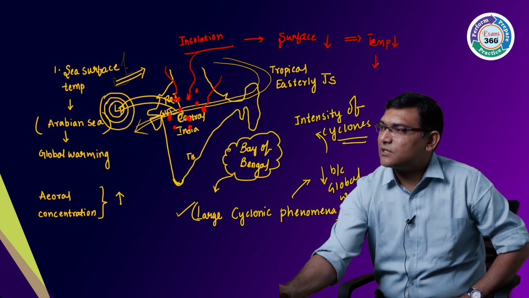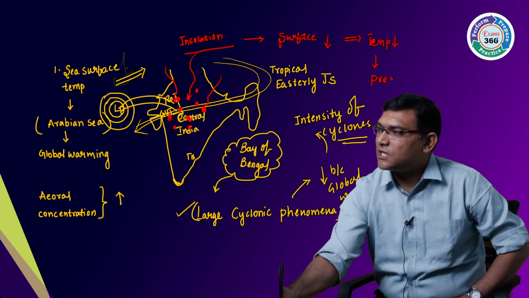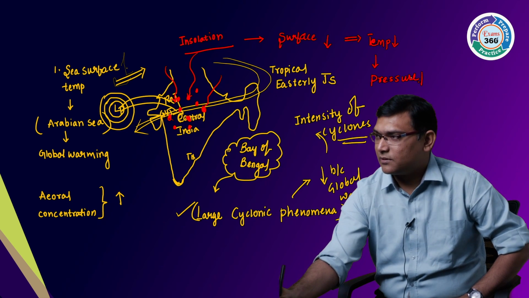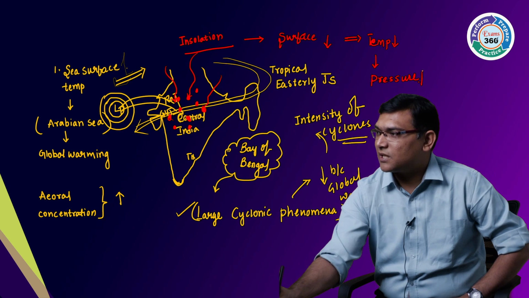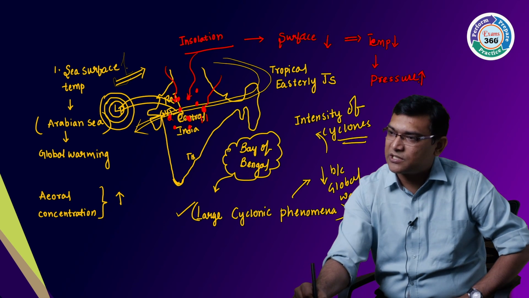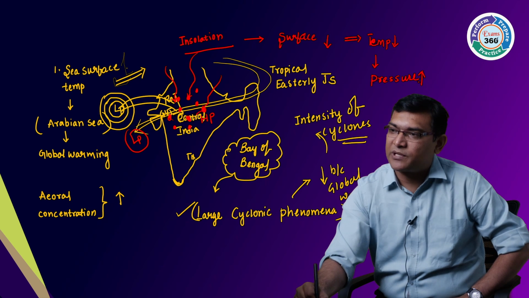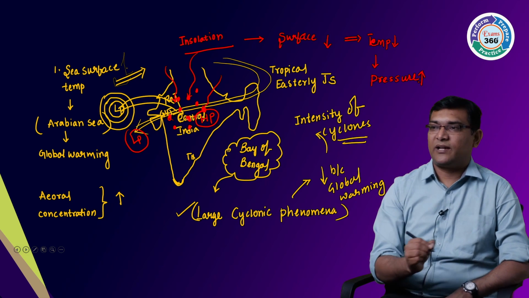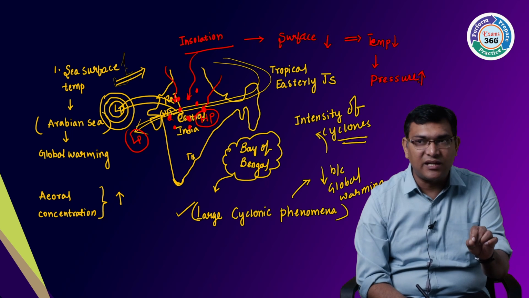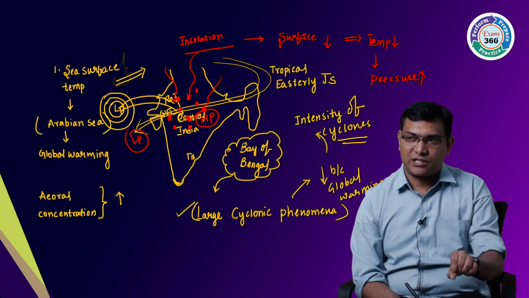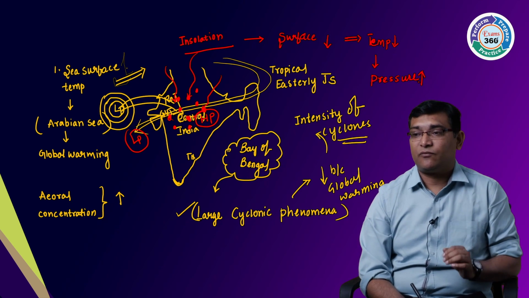If the temperature reduces, does pressure decrease or increase? If the temperature decreases, pressure increases. So there will be high pressure here and low pressure here. So there is a change in the pressure belt. That's why some of the regions are receiving low precipitation. Okay. Then one more, Tamil Nadu.